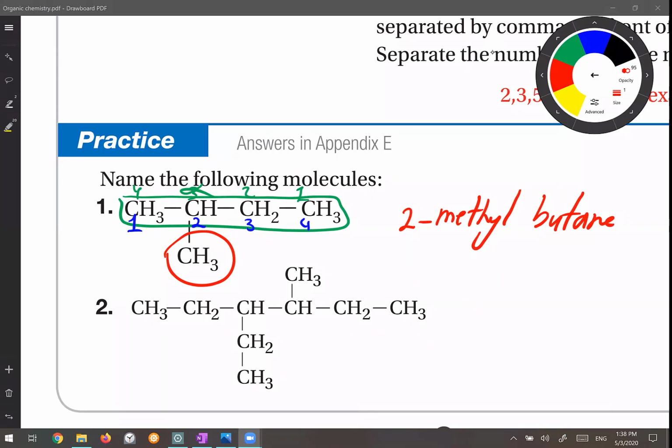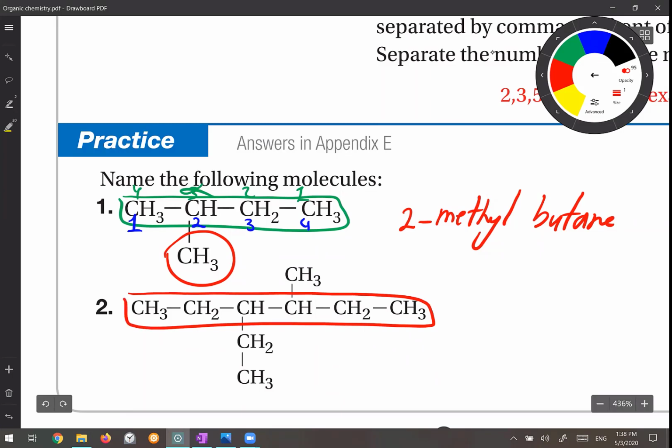So first we have to find the parent. The parent is the longest chain. This one is the longest parent. Okay, be careful about this one. This one has one more rule that I have to mention to you. It has 2 branches. One of them is methyl, the other one is ethyl. Let's number it from both sides.